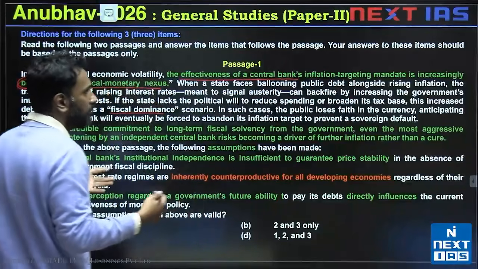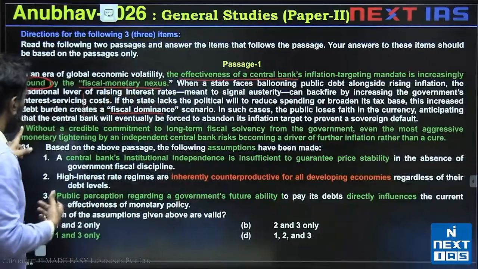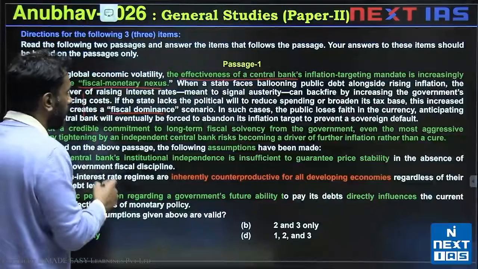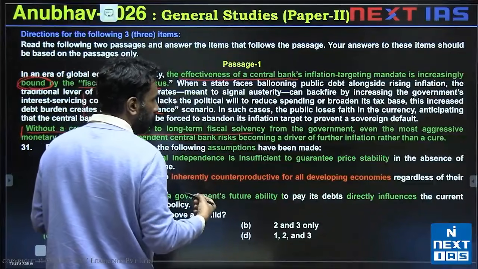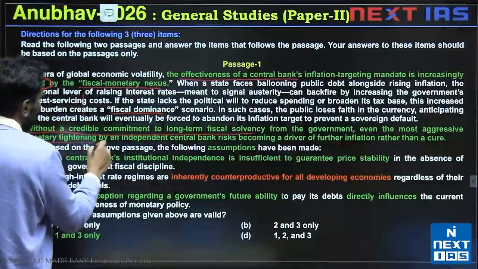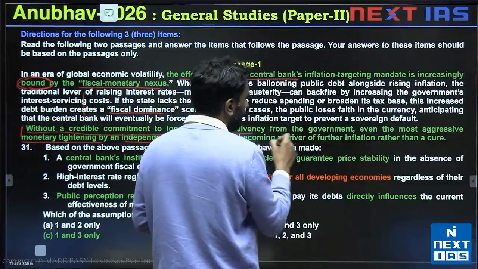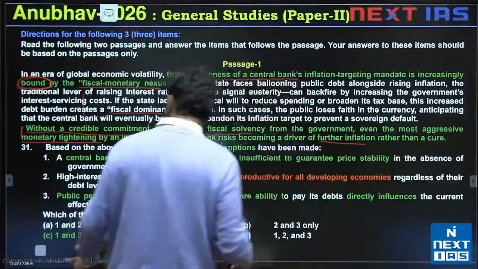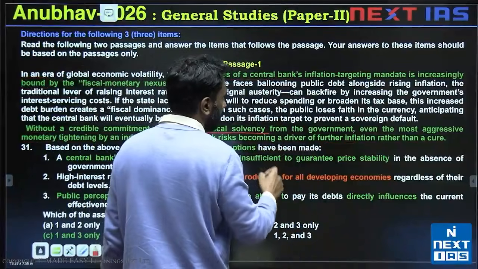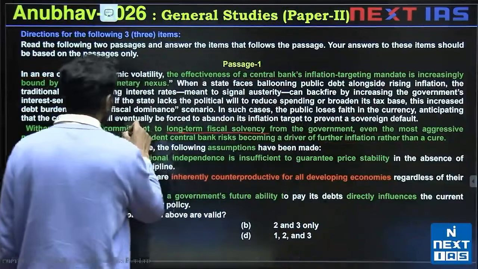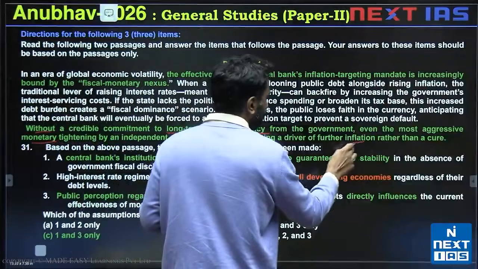Otherwise, they'll not be fiscally responsible and they'll continue spending in an irresponsible way. We are told here without a credible commitment to long-term fiscal solvency. So without a commitment from the government to being fiscally solvent, even the most aggressive monetary tightening by an independent central bank risks becoming a driver of future inflation. So if the government does not make this commitment, without this, the monetary policy will lead to inflation.